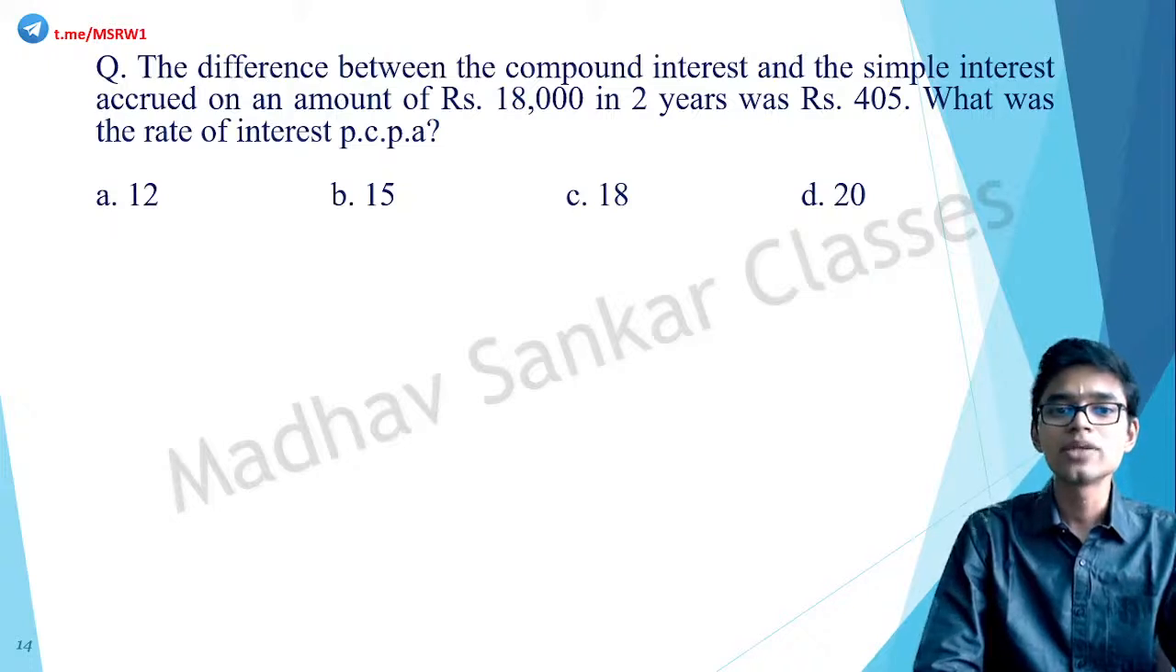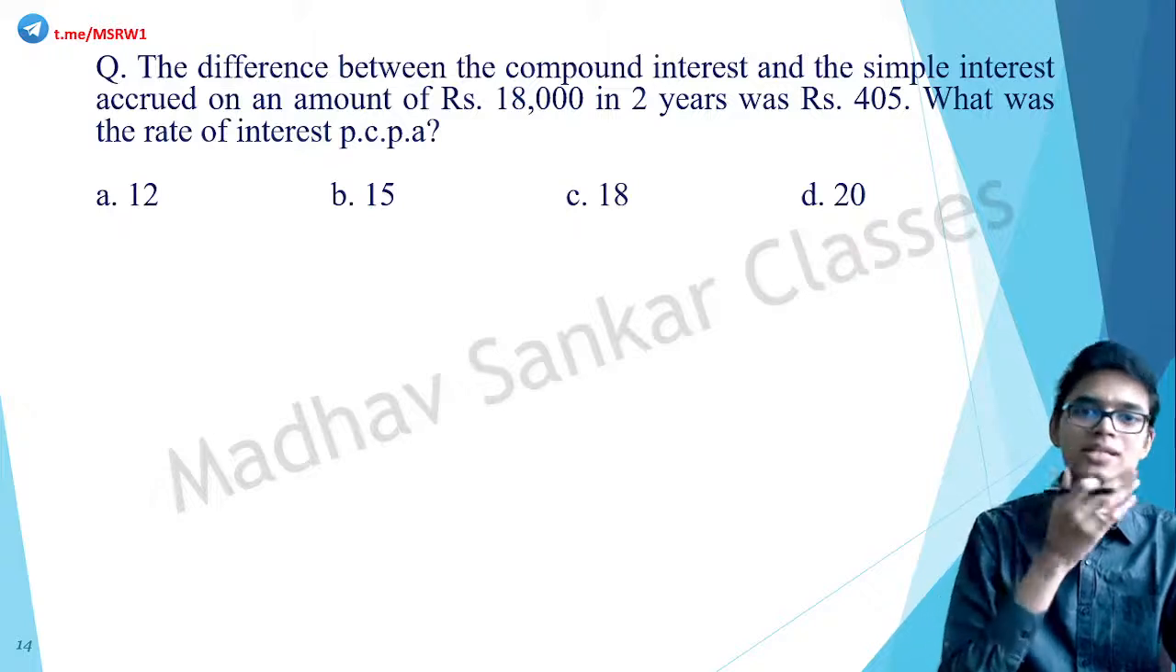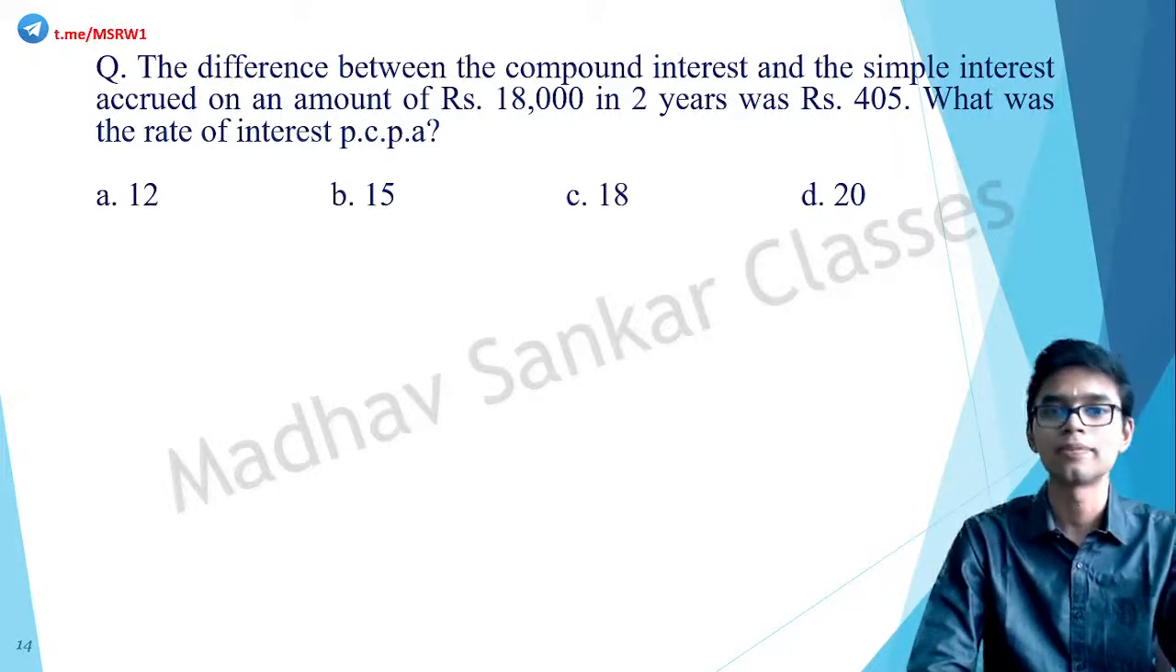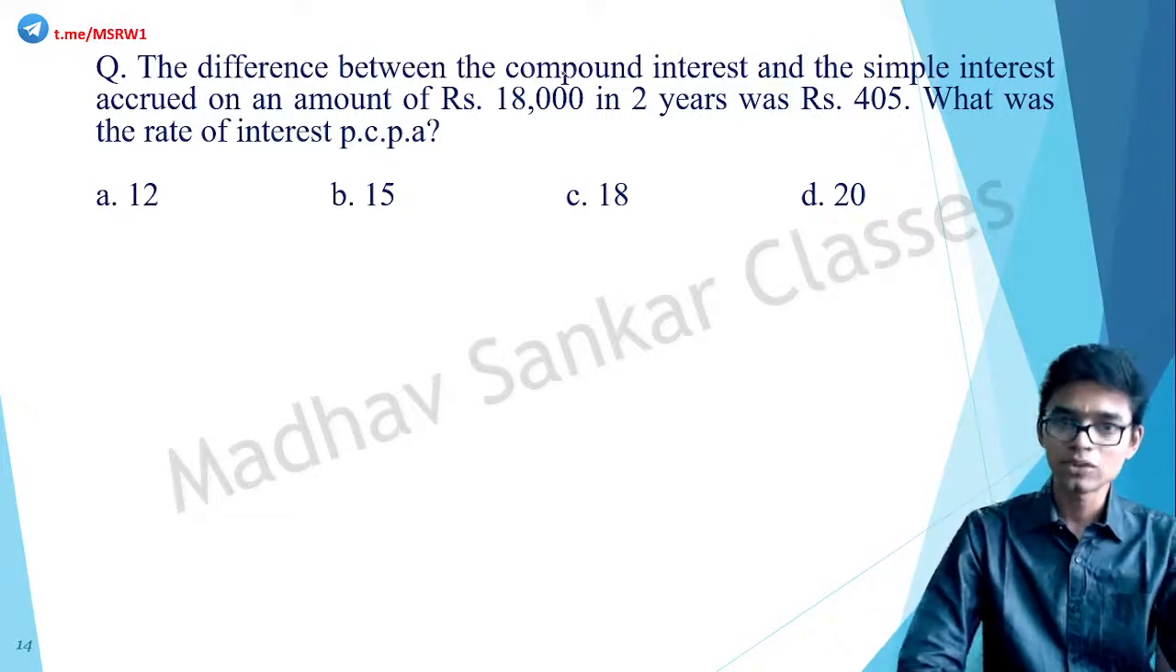Some more questions for making this easier. The difference between the compound interest and the simple interest accrued on an amount of rupees 18,000 in 2 years was rupees 405. What was the rate of interest percent compounded per annum? PCPA means percent compounded per annum. Okay. So the difference between CI and SI is rupees 405.